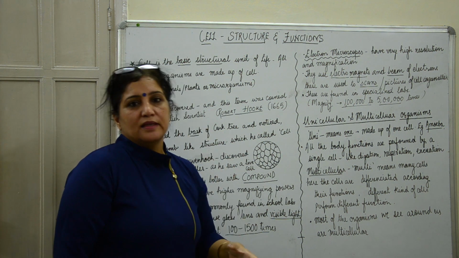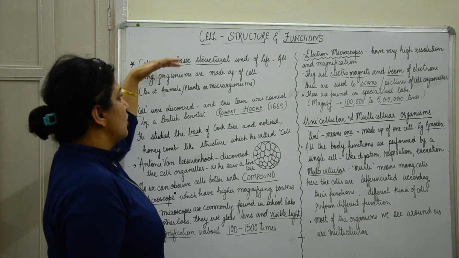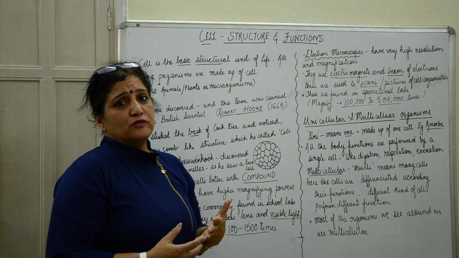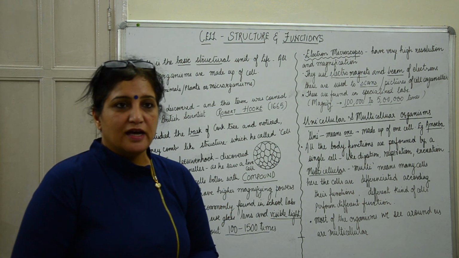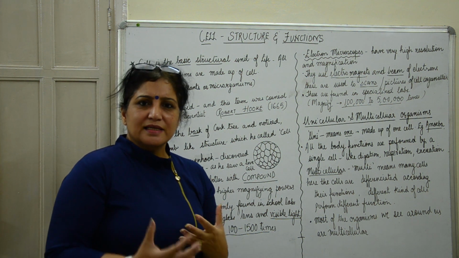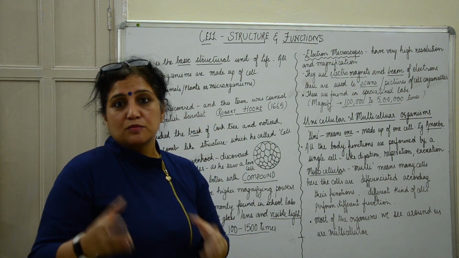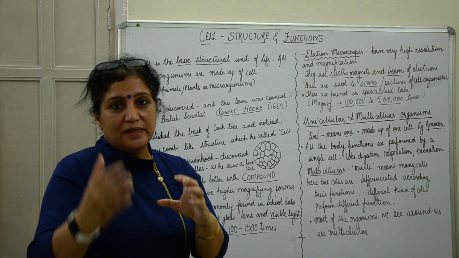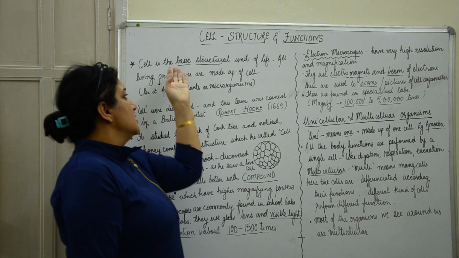Because all living things are made up of cells. A building is made up of bricks, and these bricks are what make a building bigger, smaller, or whatever kind it is. Similarly, an organism is made up of cells.